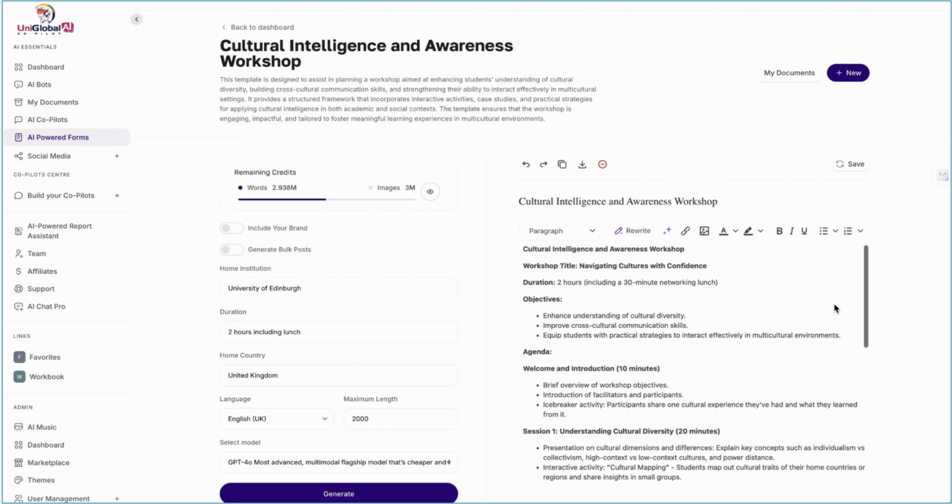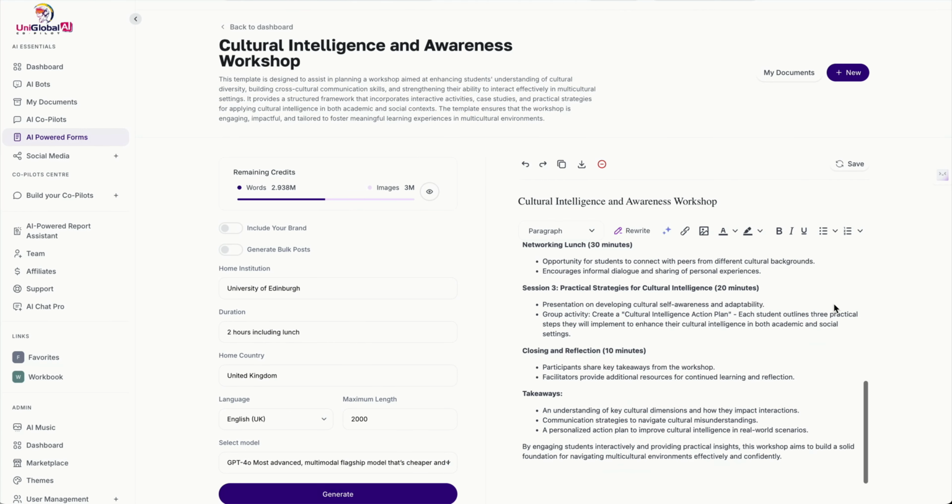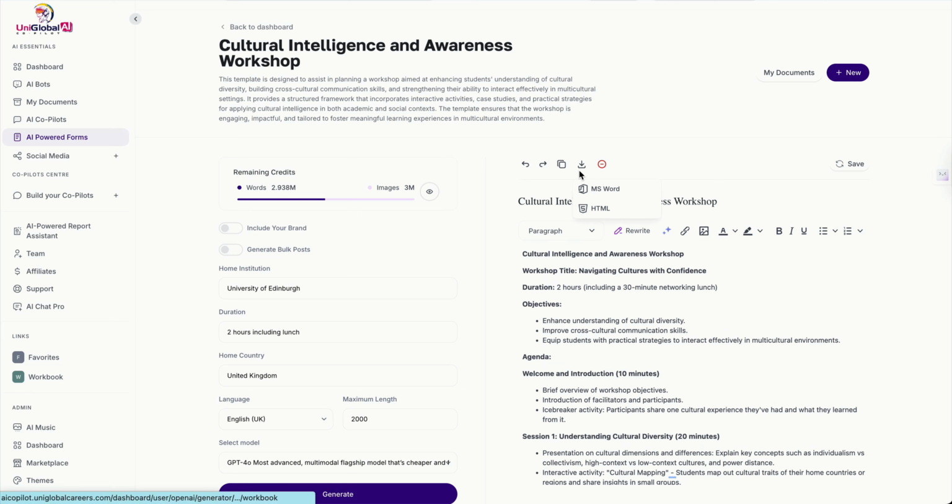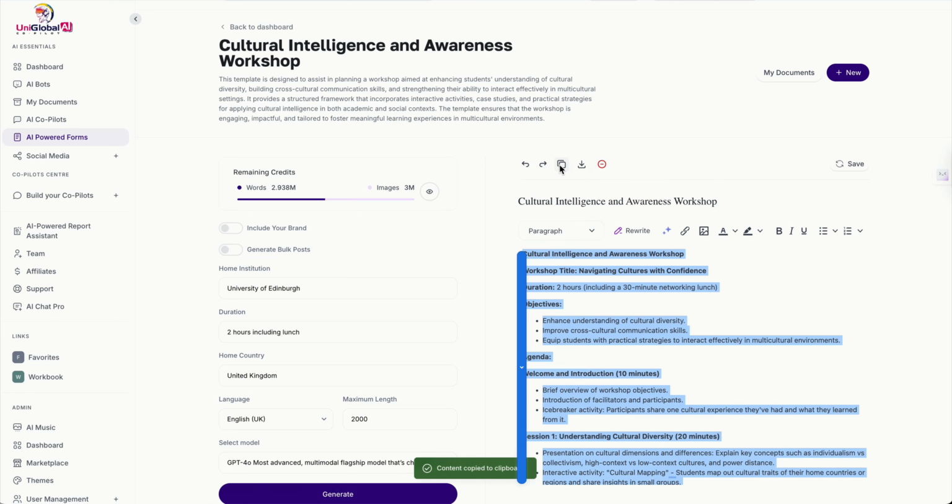It includes objectives, timing, and engaging interactive activities like cultural mapping and networking icebreakers. The session is structured to enhance cross-cultural communication and understanding. Once the content is generated, it can be edited, exported, or copied into your program materials.